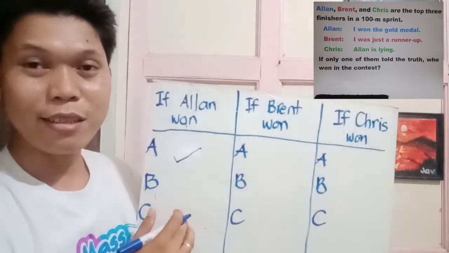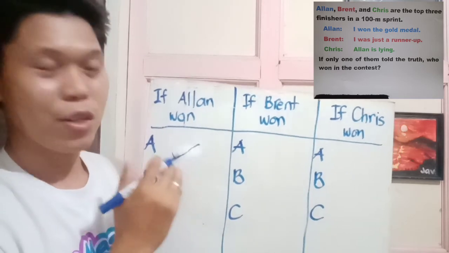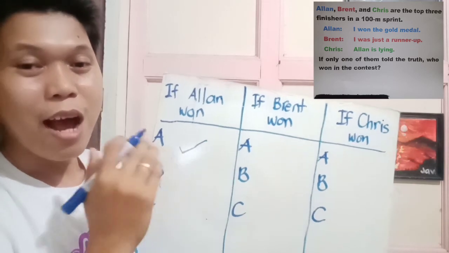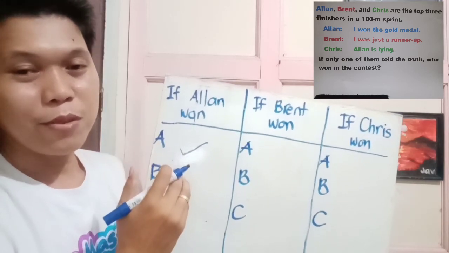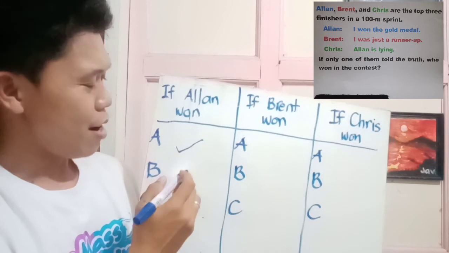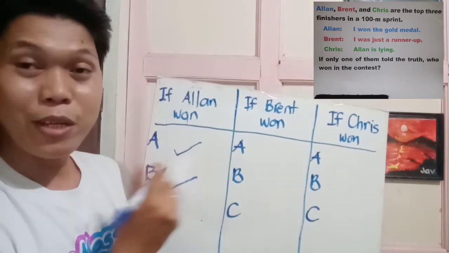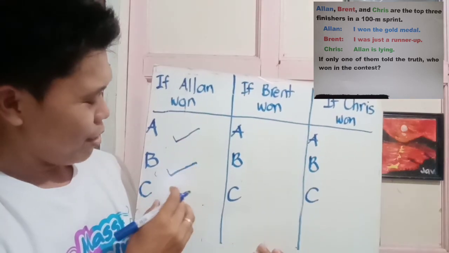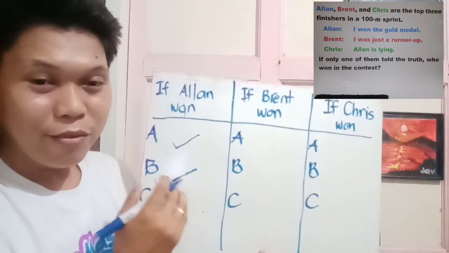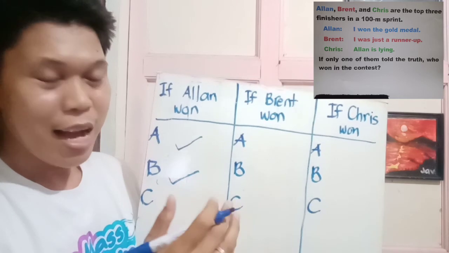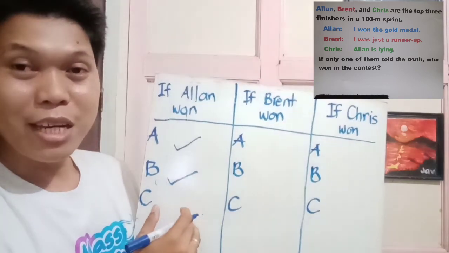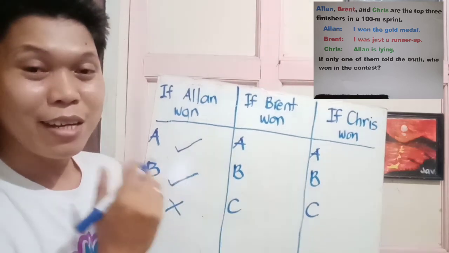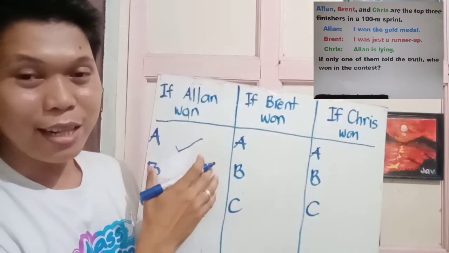Then we'll put a check, means statement is correct. Next, the statement of Brent was, "I was just a runner-up." Since he said he was just a runner-up, it is true because Alan is the winner of the contest. Assuming that Alan is the winner of the contest, then the statement of Chris, which is Alan is lying, must be wrong because Alan is really the winner of the gold medal.